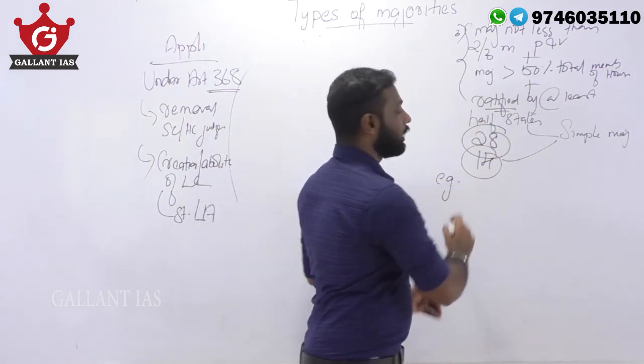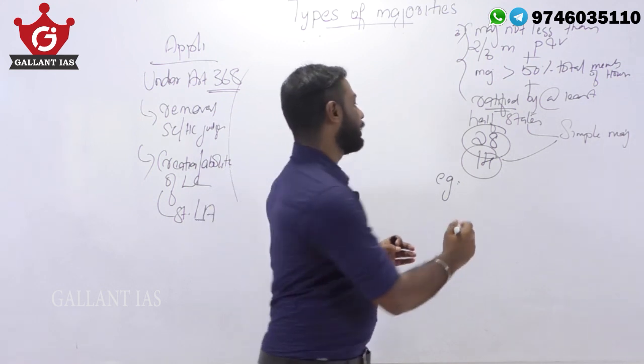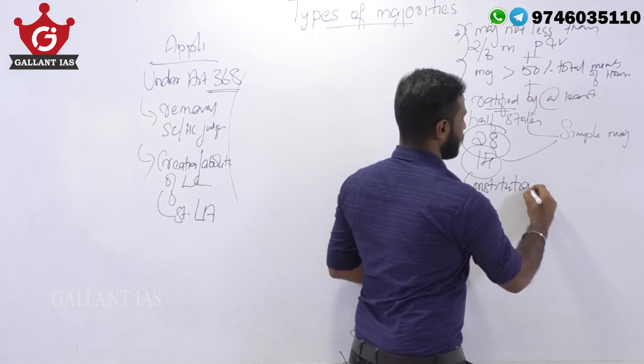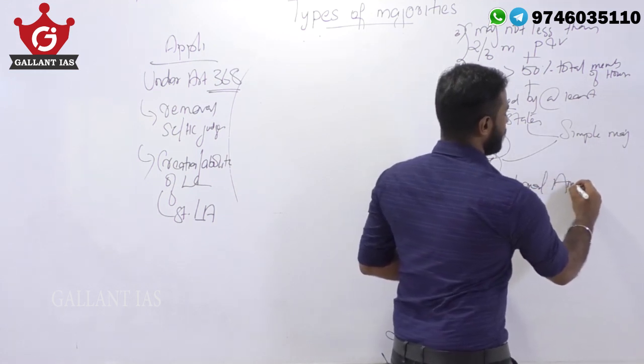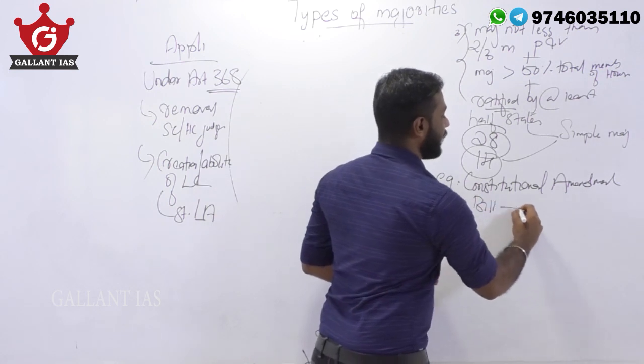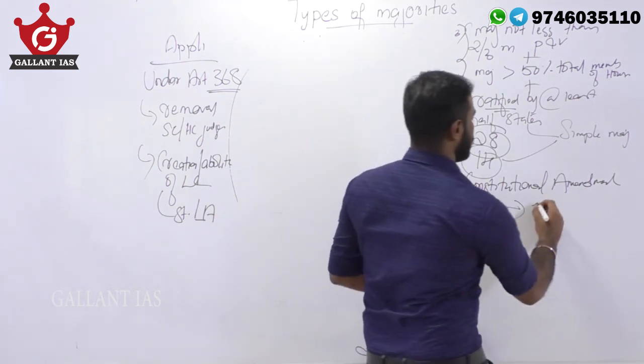Example is the constitutional amendment bills which alter the federal structure of our constitution.